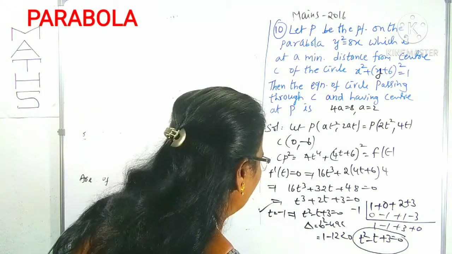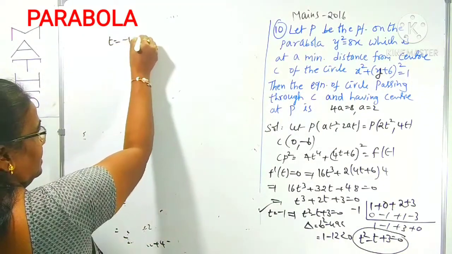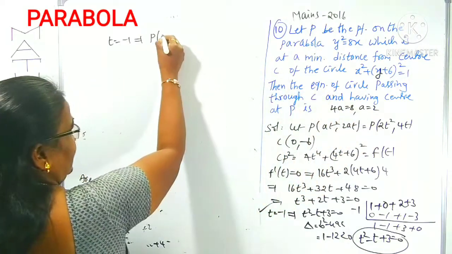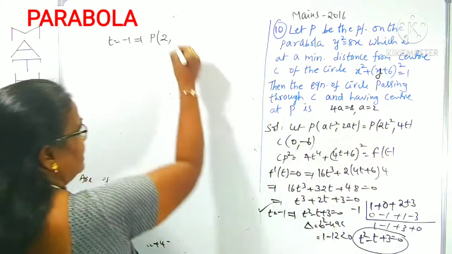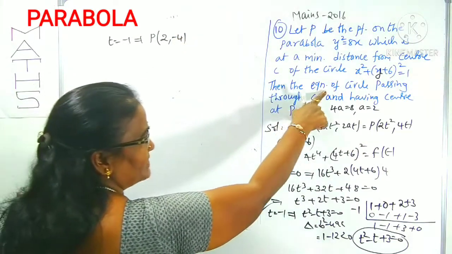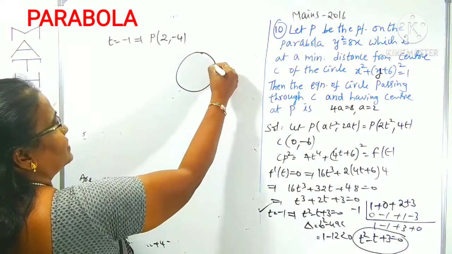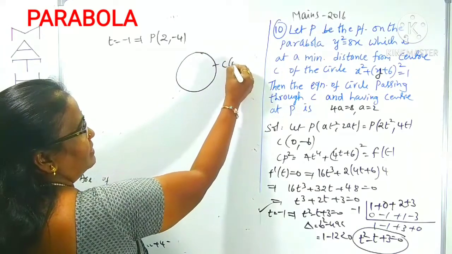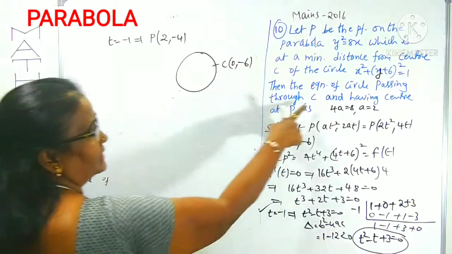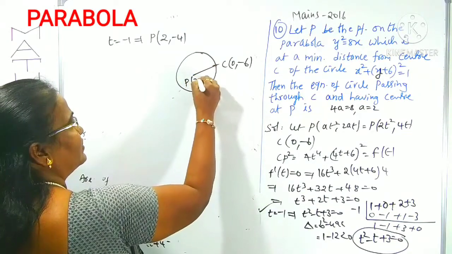Now the t value is minus 1. Now you can get the point P. Substitute t equals minus 1 there. The P point is 2 into minus 1 whole square, which is 2, and 4 into minus 1, which is minus 4. This is the P point. Now we find the equation of a circle passing through C, where C is 0, minus 6, and having center at P. We take P, (2, minus 4), as the center.